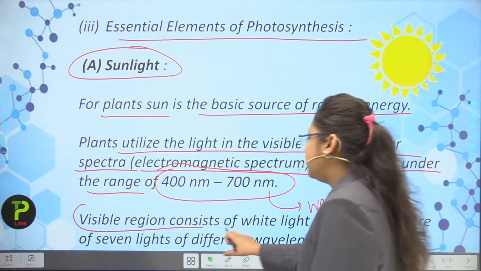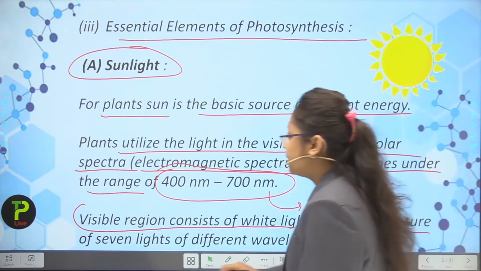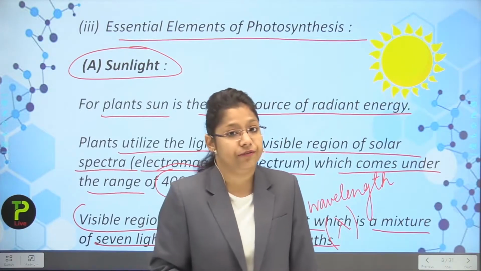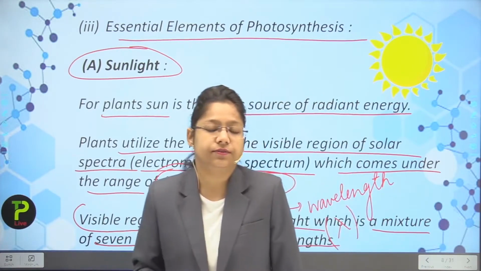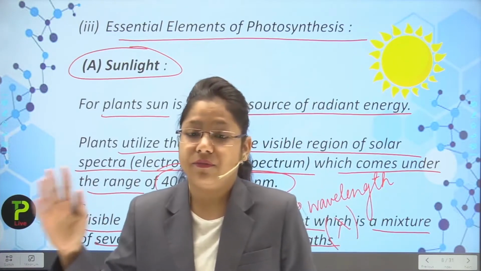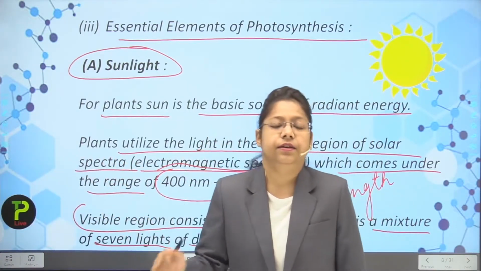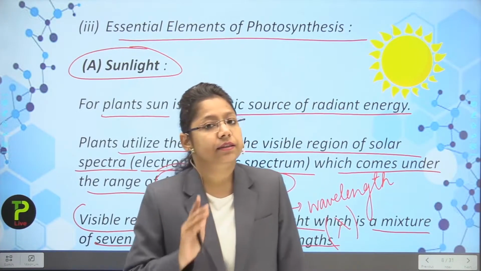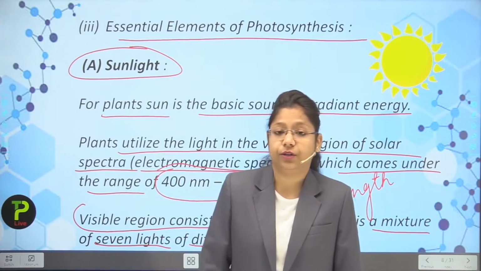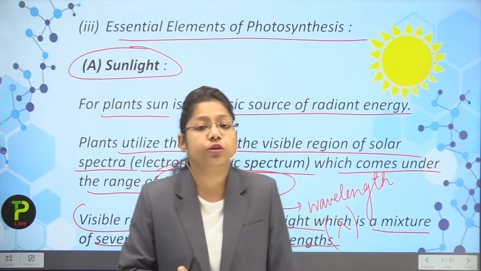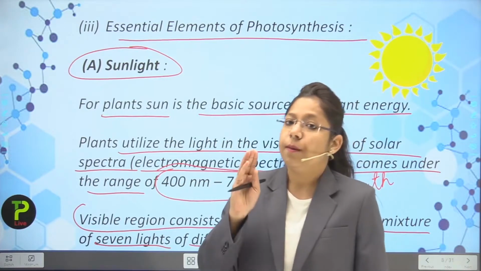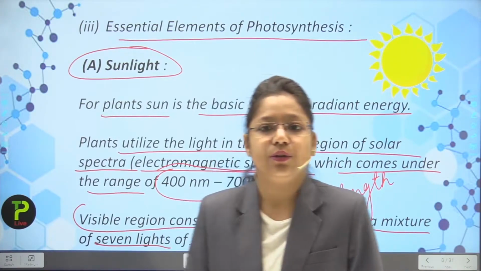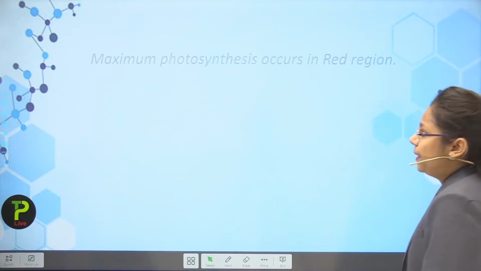Now we are going to see something very important. The visible region consists of white light, which is a mixture of 7 lights of different wavelengths. Have you heard about VIBGYOR? It is just the prismatic way to see visible white light. When you pass white light through a prism, you can see the 7 colored shades of the visible wavelength. Students, this is the electromagnetic spectrum which you have read in physics also.